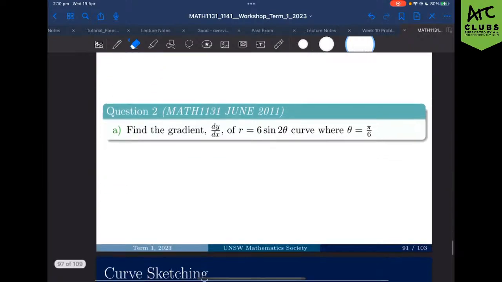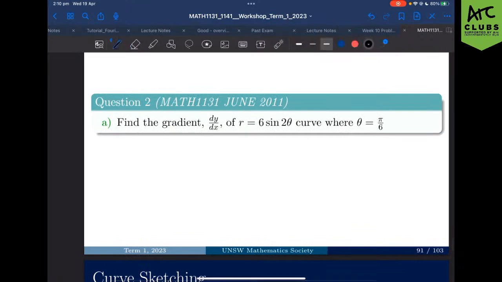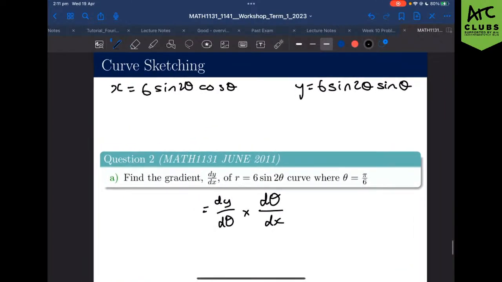So instead of thinking of it as dy on dx, you can think of it as dy on d theta times d theta on dx, right? Because can you see how from the equations I have made, I can find dy on d theta. I can find dx on d theta. dy on dx by itself may be a little bit difficult though. Go ahead if you want to, absolutely not stopping you. But oh, I can't find the working out. That's fine. Okay, so let's find dx on d theta.